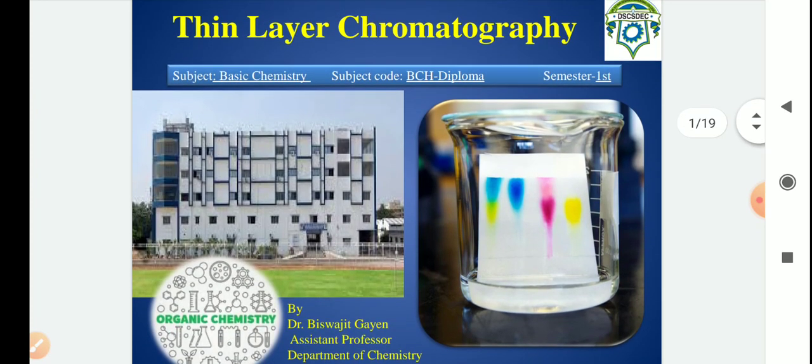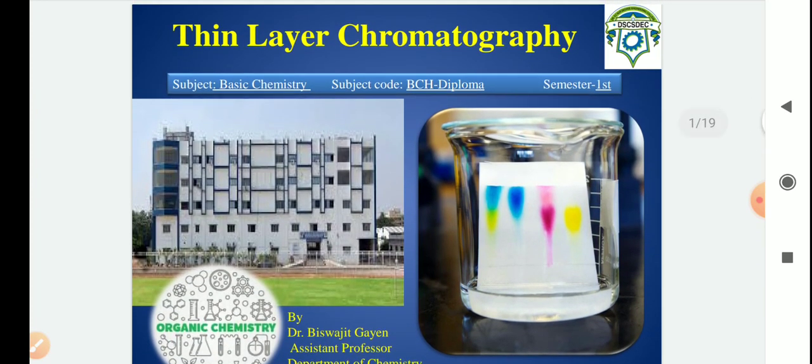As we are continuing the module Organic Chemistry, one of the most important things in organic chemistry is the separation of organic compounds, or making a pure compound from a mixture.